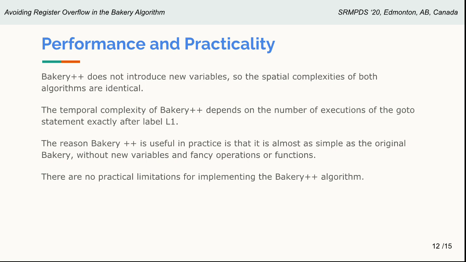This is because the algorithm is quite general and abstract, and for example, its variables can be emulated using files or any other means for storing information in a secondary storage in computer systems. Meaning that having different levels of cache or having multi-core computers does not limit the implementation of bakery algorithm.